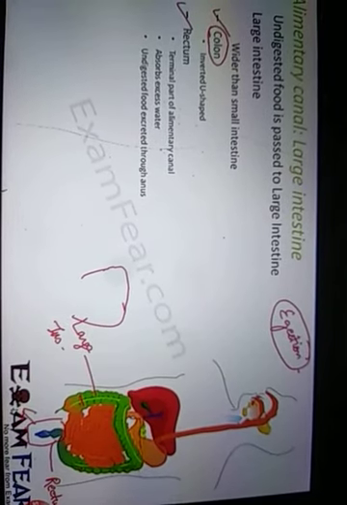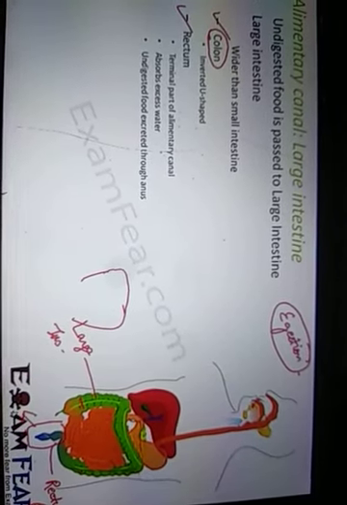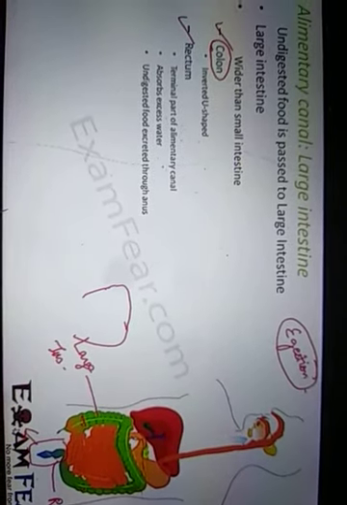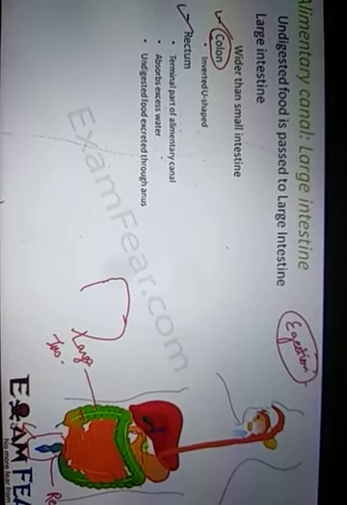So undigested food is absorbed in this portion and then it is secreted out through the anus in the form of feces. That is why the feces which is given out of our anus is solidified, because all the water has already been absorbed by the large intestine. So this is how the entire process of holozoic nutrition takes place in human beings.